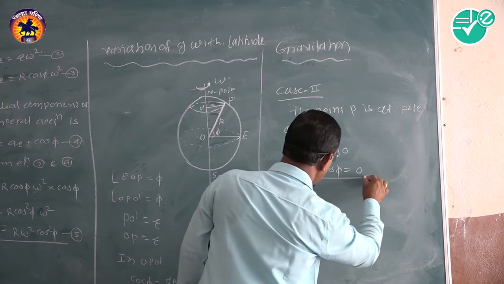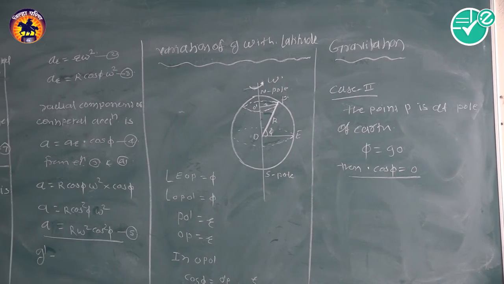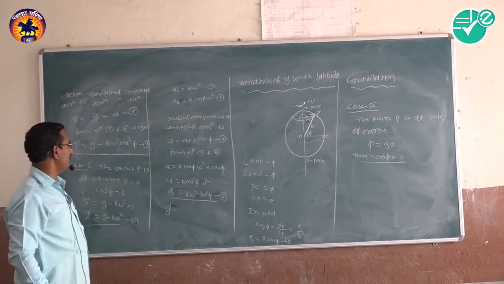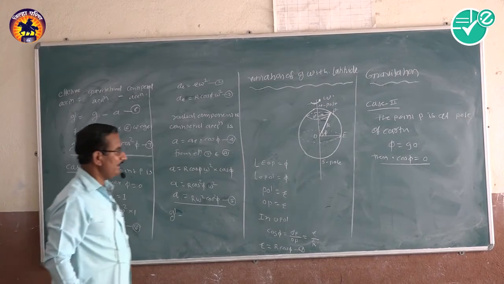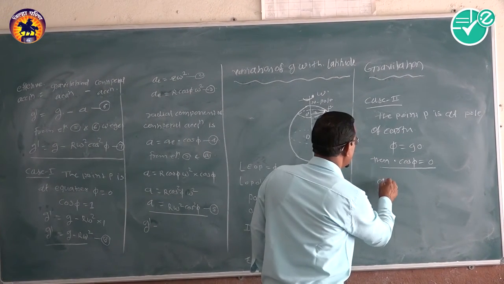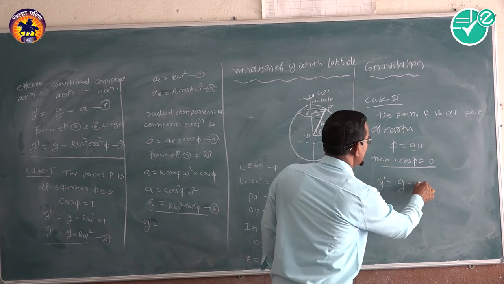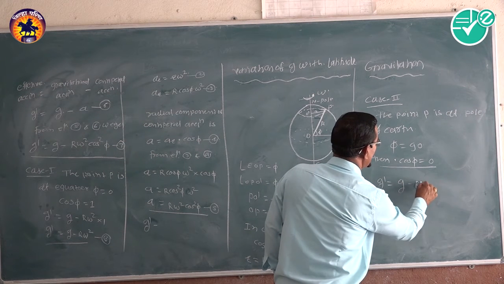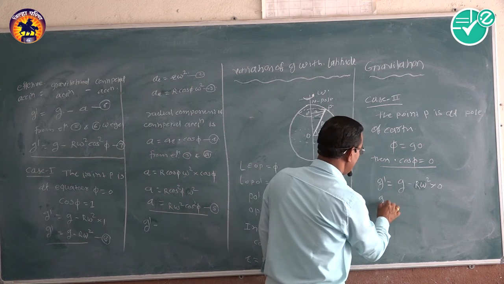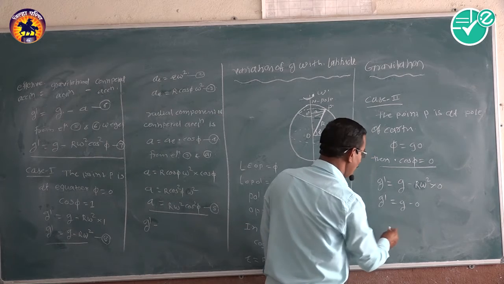Putting this value in the equation, g dash is equal to g minus r omega square cos square phi, that is g dash is equal to g minus r omega square into 0, so g dash is equal to g minus 0.